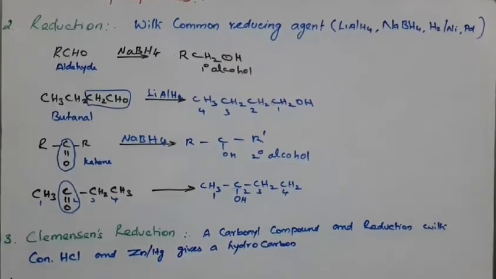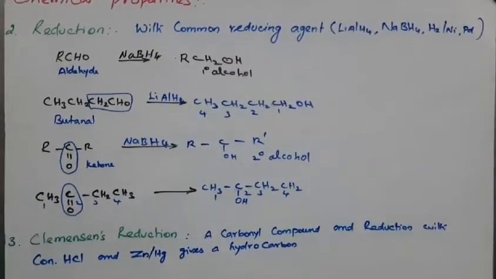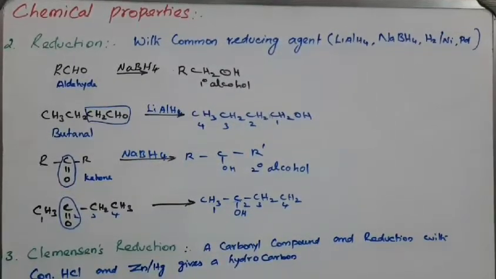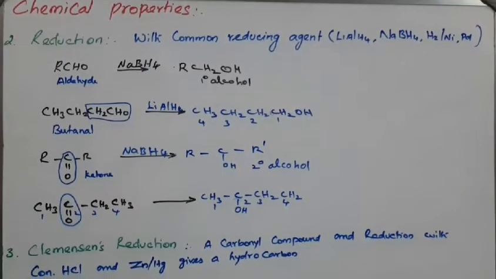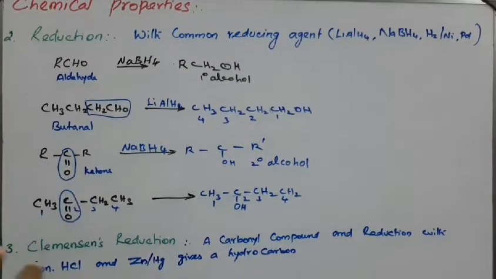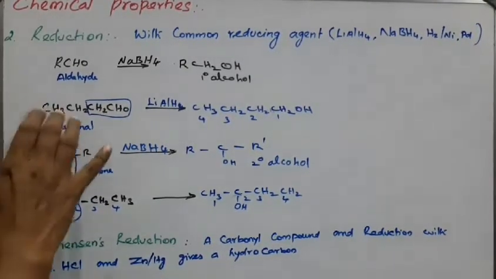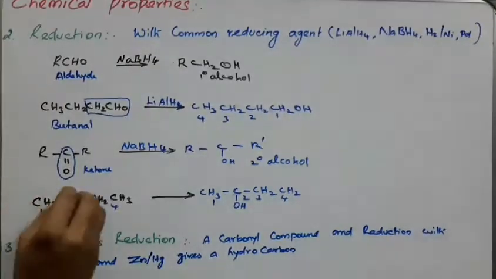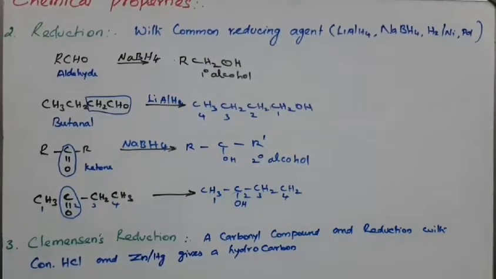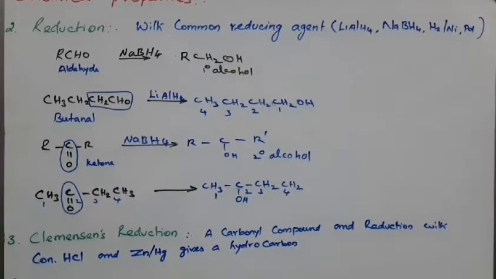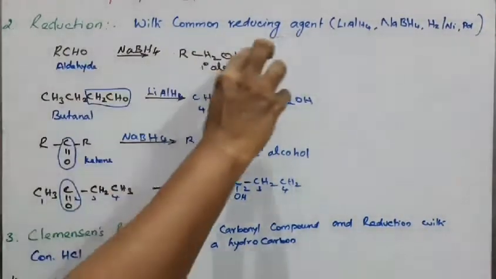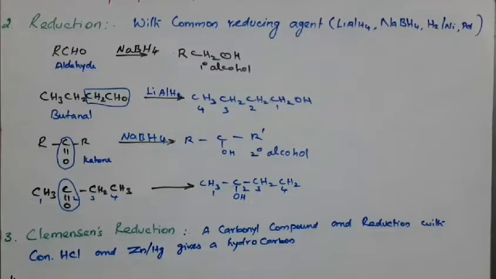Students, in the previous chapter on alcohols, we studied that alcohol is oxidized to give an aldehyde or carboxylic acid. In this chapter, an aldehyde or ketone in the presence of a suitable reducing agent gives alcohol: the aldehyde gives the primary alcohol, and the ketone gives the secondary alcohol. So this is a reduction reaction. Keep the common reducing agents in mind, then it is easy to write.